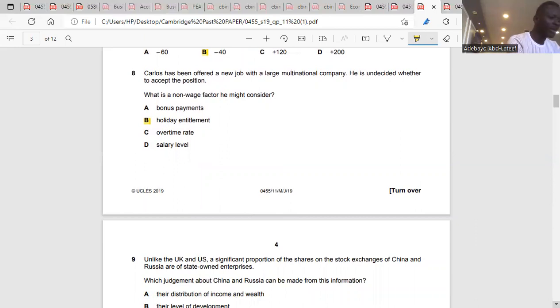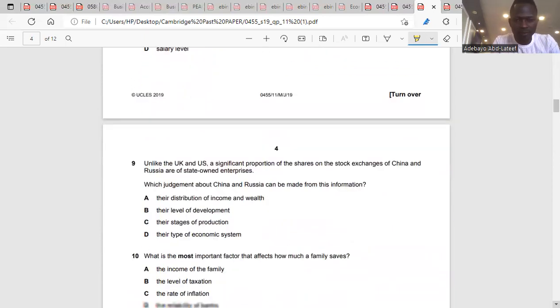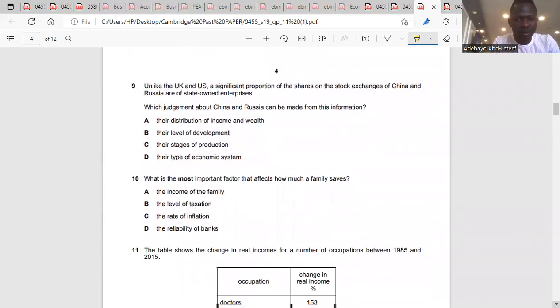Do you want me to write non-wage factor here or is it clear? No, it's clear. Okay. Question 9. Unlike the UK and US, a significant proportion of the shares on the stock exchange of China and Russia are of state-owned enterprises. Which judgment about China and Russia can be made from the information?